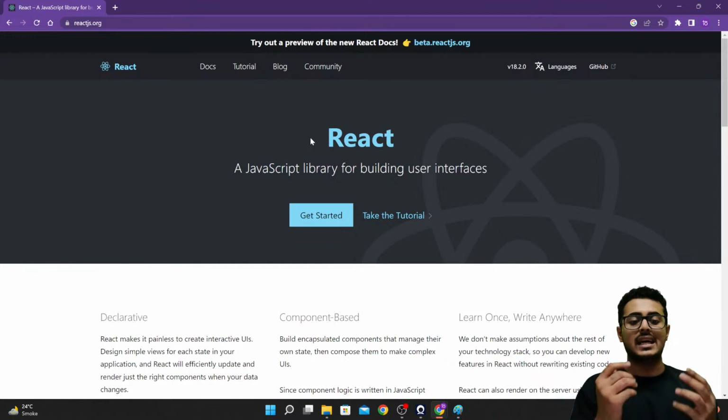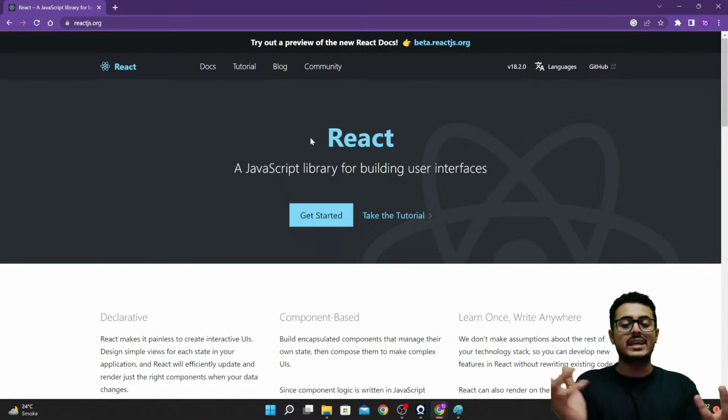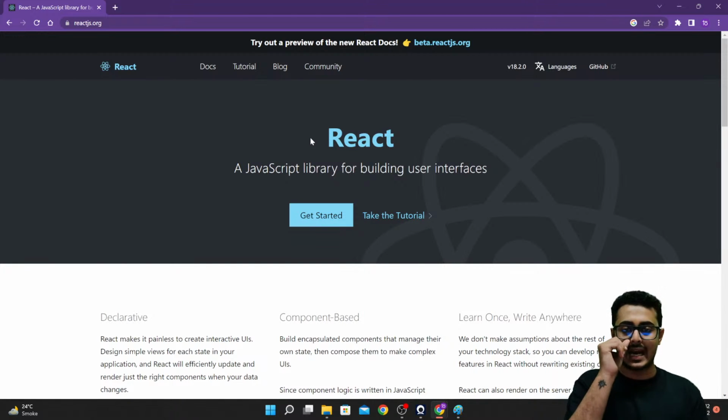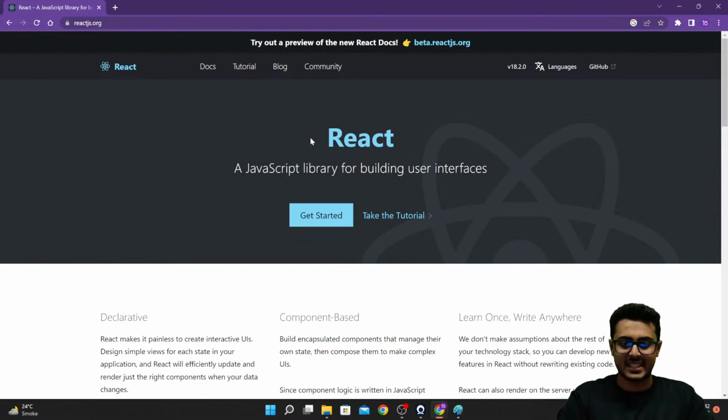Now let us try to understand why to use React, or how to use React. What is React basically? React is a JavaScript library for building websites. Okay, building front end websites itself. Now, what does that mean? Early on, we used to use HTML, CSS, JavaScript for creating websites. Now, what happens at that point of time?